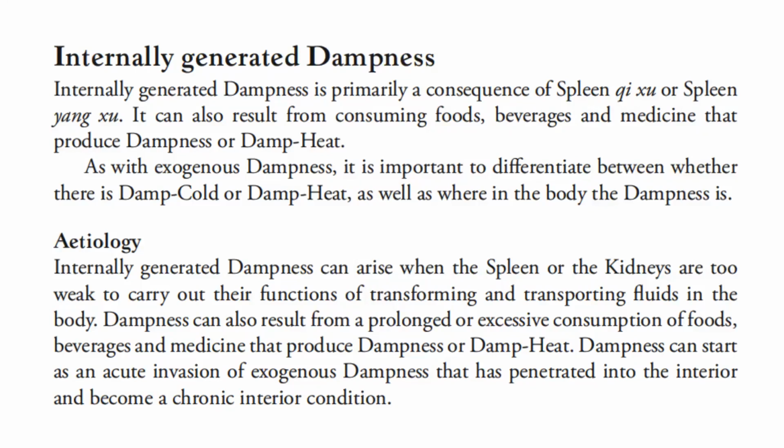Now let's delve into its etiology. Internally generated dampness can arise when the spleen or the kidneys are too weak to carry out their functions of transforming and transporting fluids in the body. Dampness can also result from a prolonged or excessive consumption of foods, beverages, and medicine that produce dampness or damp heat. Dampness can start as an acute invasion of exogenous dampness that has penetrated into the interior and become a chronic interior condition.